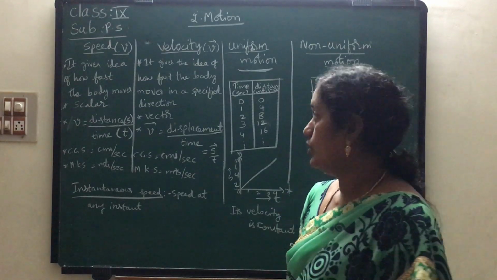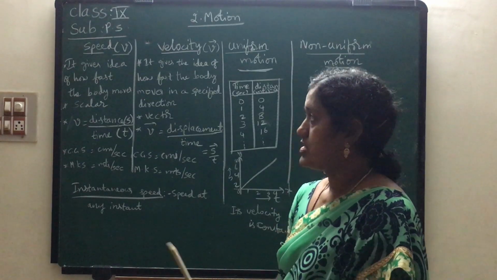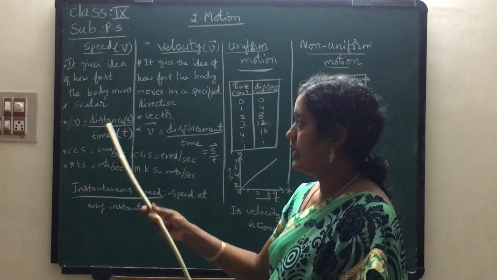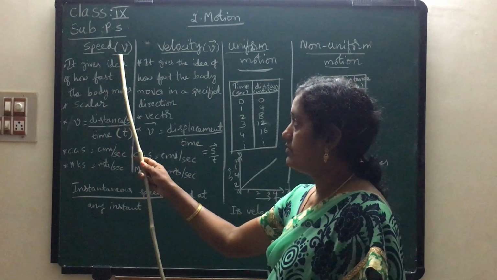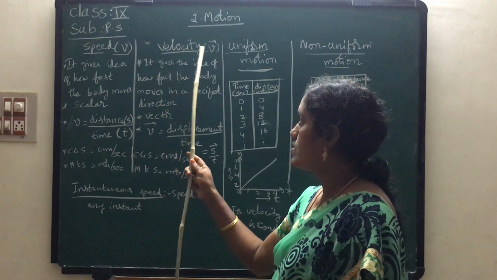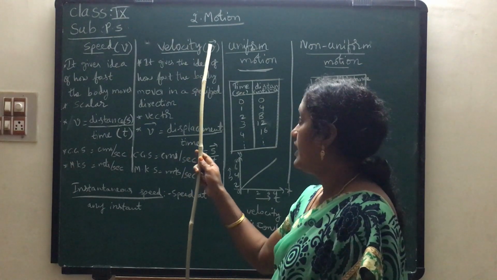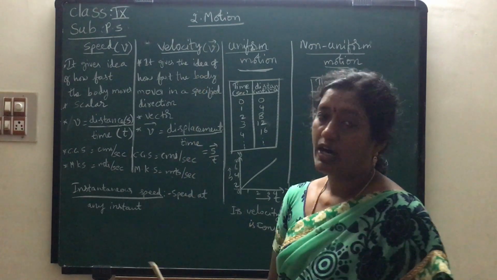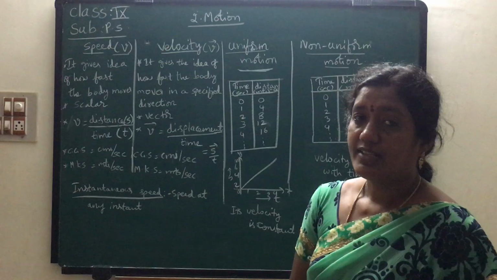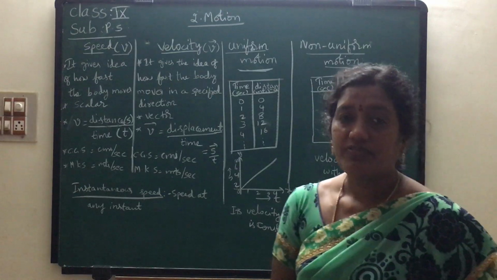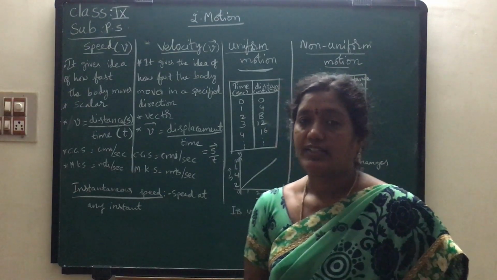Now we will go to the next topic, velocity. Children, speed is denoted with V, velocity is also denoted with V. But here I kept one arrow mark above this V. This is the indication that velocity is a vector.